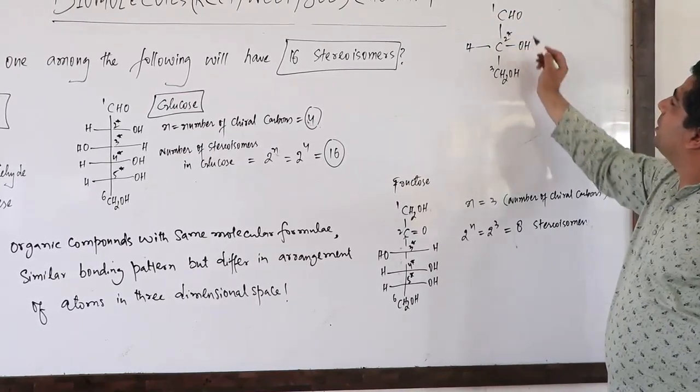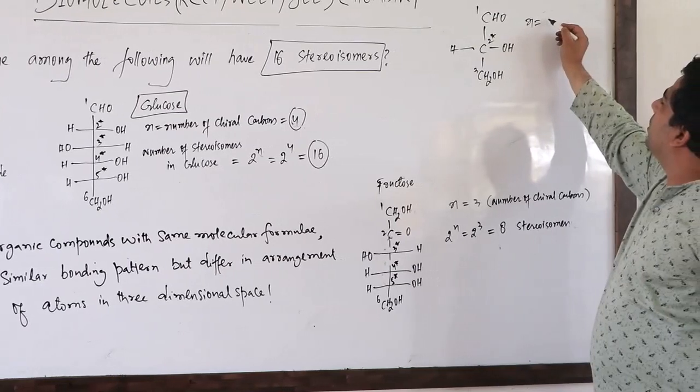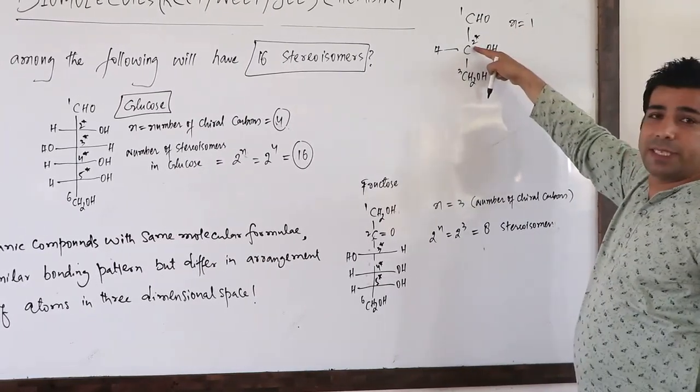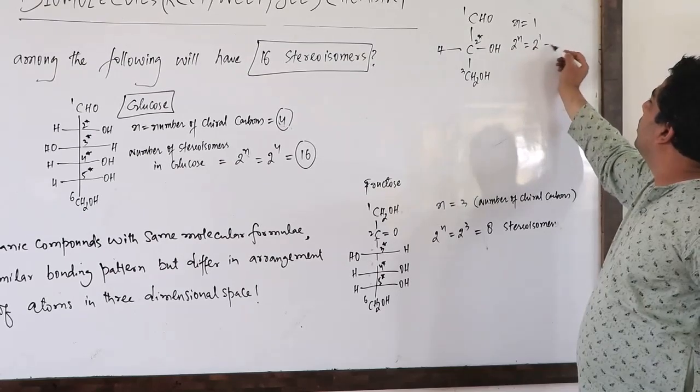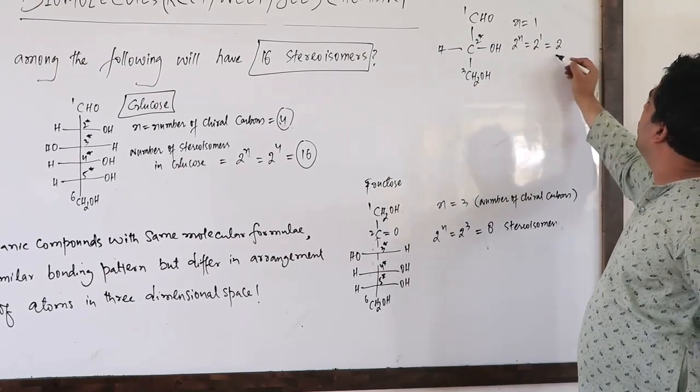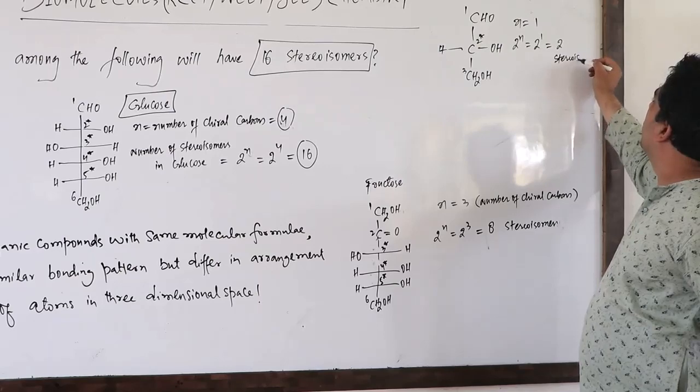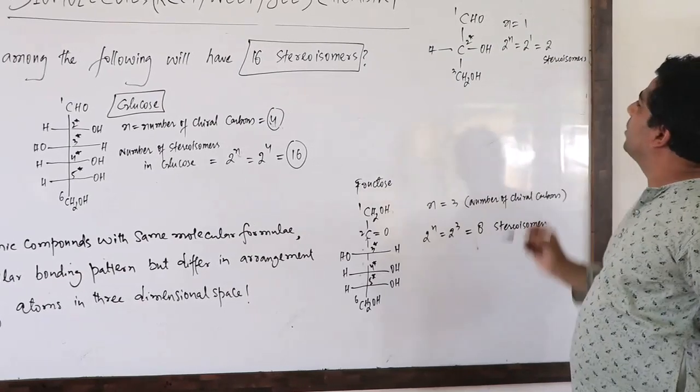The second carbon is the chiral carbon. So the number of chiral carbons is only 1. 2 to the power n is equal to 2 to the power 1, which is 2. So for glyceraldehyde we have 2 stereoisomers.